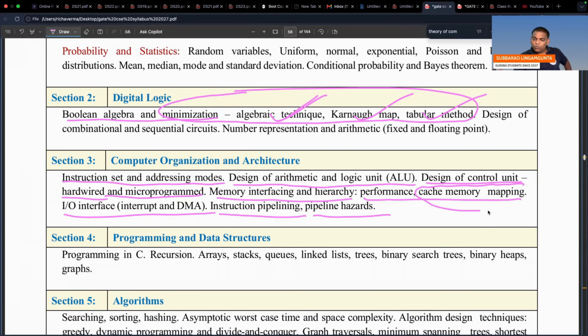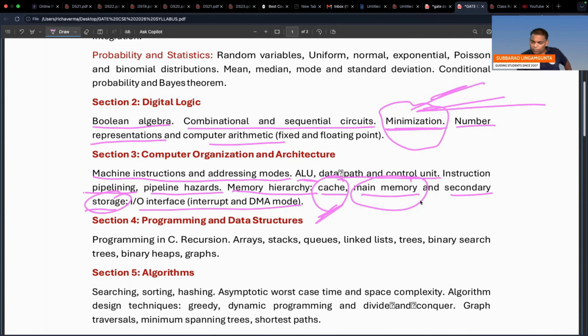But if you observe 2026, cache memory, main memory, secondary storage, some small change there. But anyhow, whether he says this or that, normally every teacher used to teach all the three things. In the operating system also you study, in computer organization also you study these three things. In the 2026 paper, these three things are there. But in 2027, in the place of these three, he mentioned cache mapping techniques. In my opinion, it is changed a little bit here also.